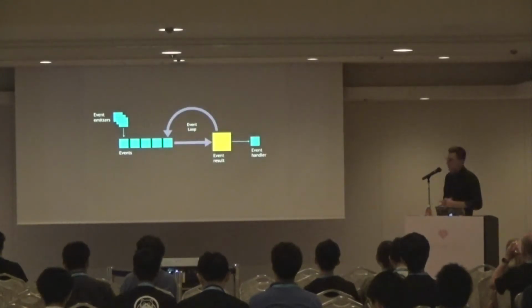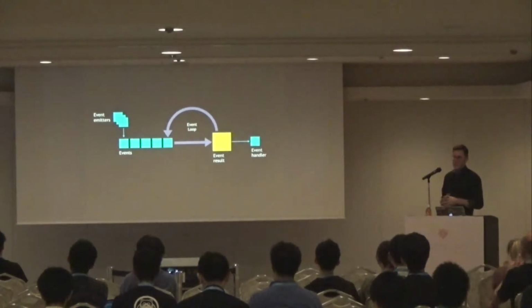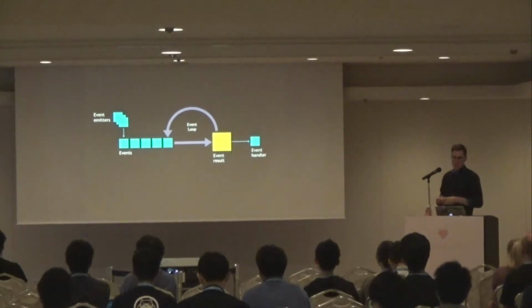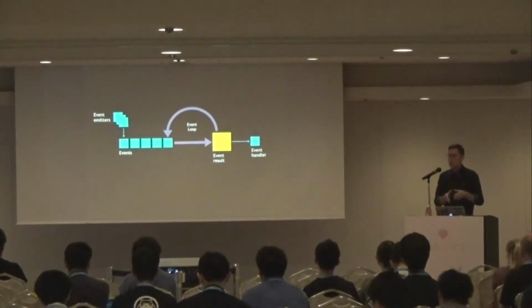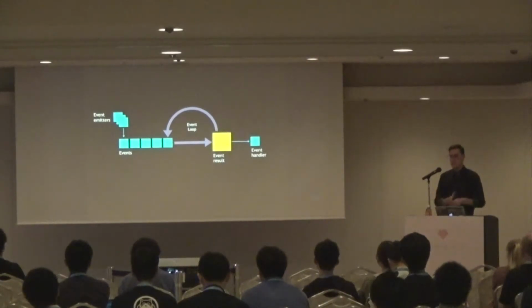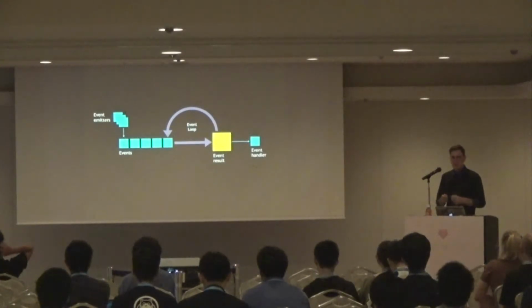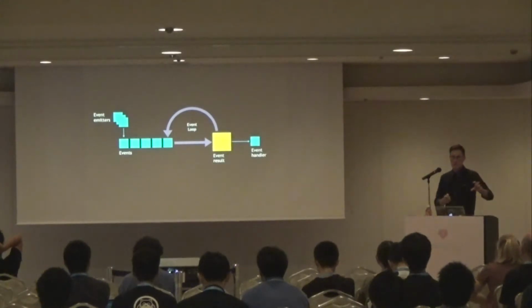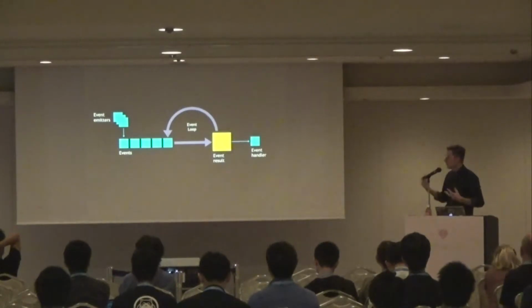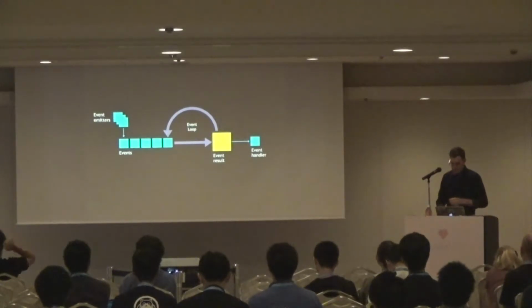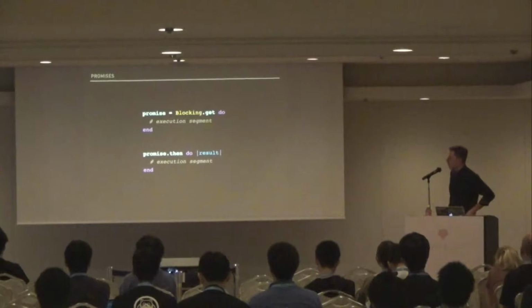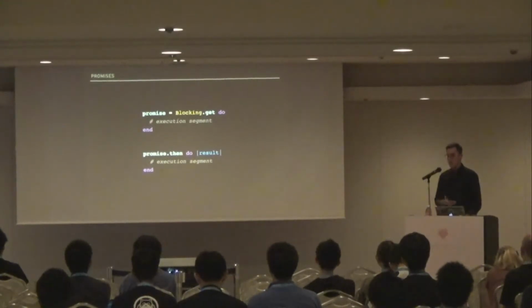So at a more fine-grained level, this event loop concept has event emitters, which are generating events which get queued up into the event loop, which processes them in serial. Each event generates a result, and then that result is passed to a handler. And then that handler may continue the cycle. It may also be an event emitter. So in code, this construct is the promise. If you've used Node.js or maybe concurrent Ruby and you're familiar with a promise, this is the same concept.